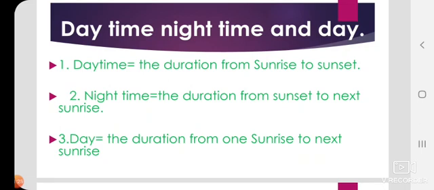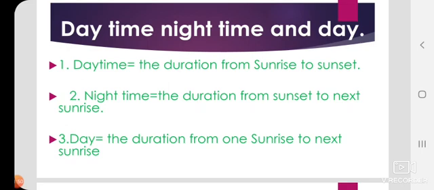Now you know that when you get up early in the morning, you do many activities like brushing your teeth, taking a bath, having breakfast, going to school, attending classes, then coming back home, playing on a playground, various games, then having your dinner, brushing your teeth and going to sleep.